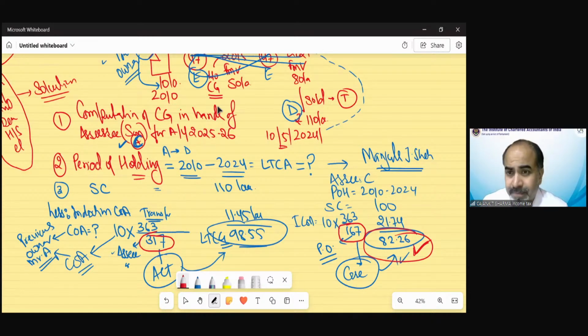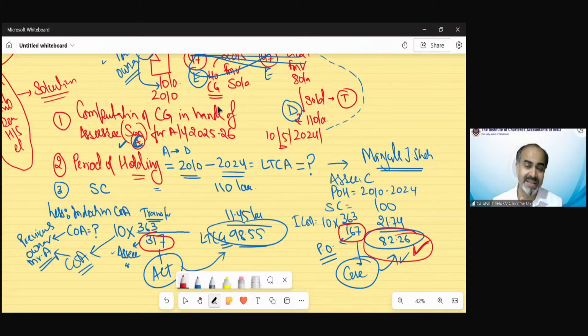Okay. Hardik is saying, sir, in case of cost of improvement also, we have to take the assessee's holding, and Manjula Shah will take the previous owner's holding. No, you forgot the formula for cost of improvement. In case of cost of improvement, in the lower side, in the second part, for the purpose of division, we do not use the assessee's index.